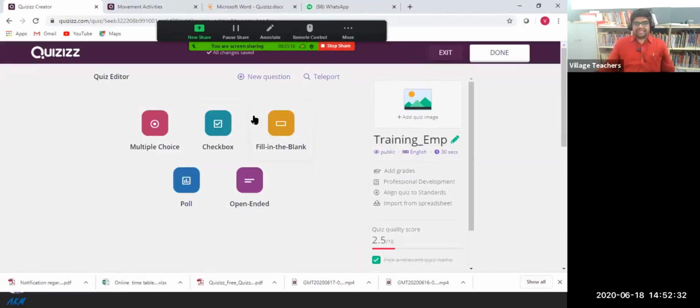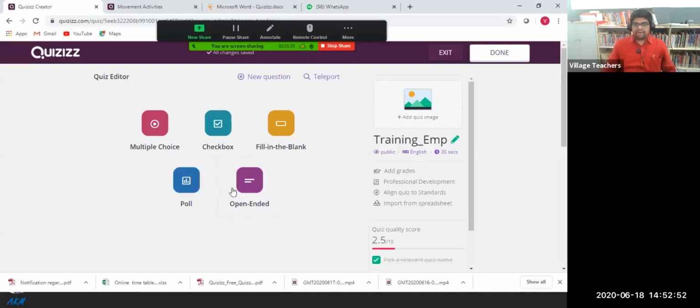So you can see once you click on the create a new question, you are supposed to give the corresponding name. And the second part, they will ask the different options. If you want a multiple choice, you can click on the multiple choice. If you want, instead of this radio button, a checkbox, you can click on this. Or if you want to create a fill in the blanks, you can use this.